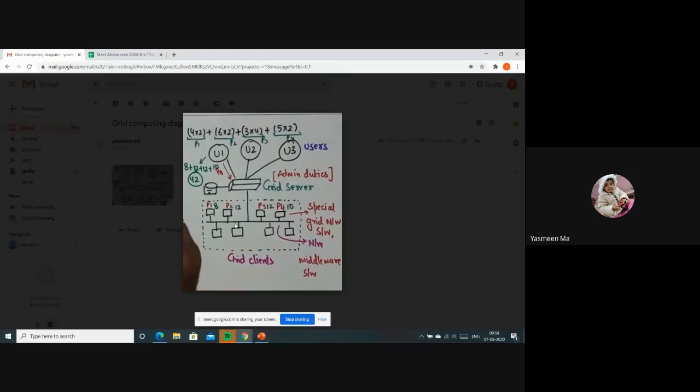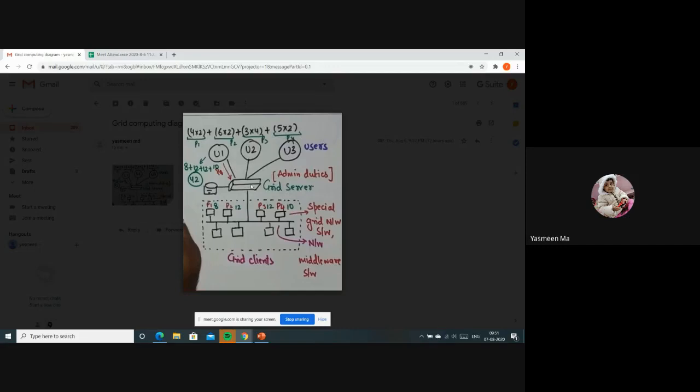Okay, fine. So here we have n number of systems, and all of these systems are going to be connected through networks. We have already discussed some examples: different organizations have some systems connected with networks. So here we have different systems connected with the networks, and grid clients are connected with the grid servers.